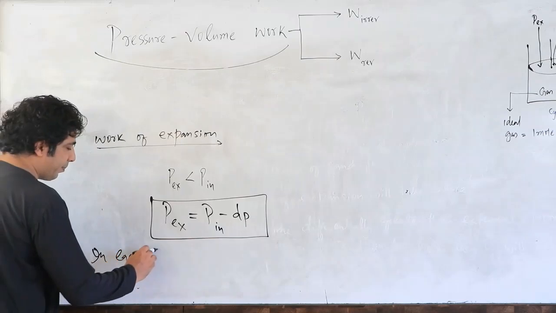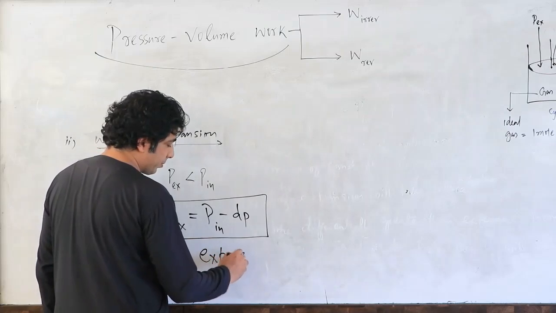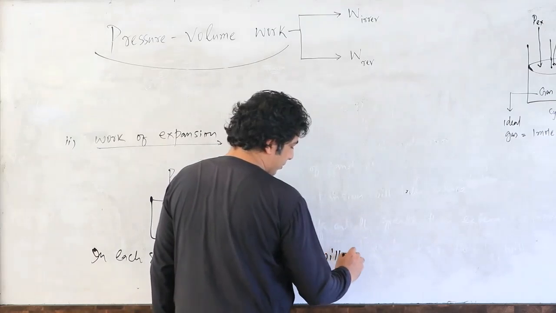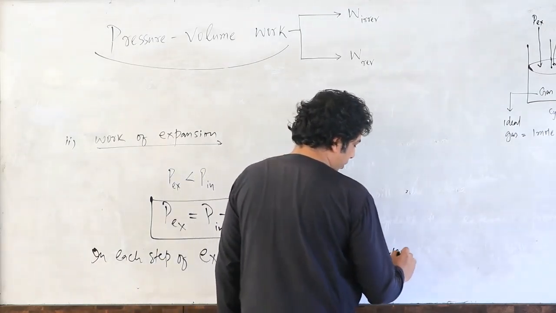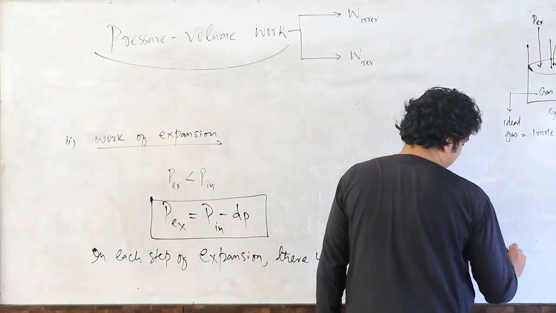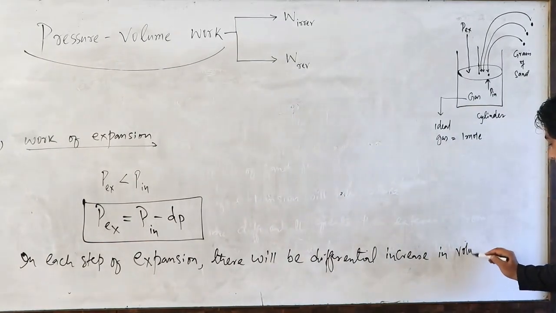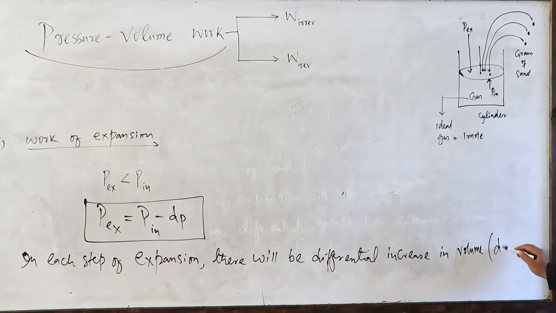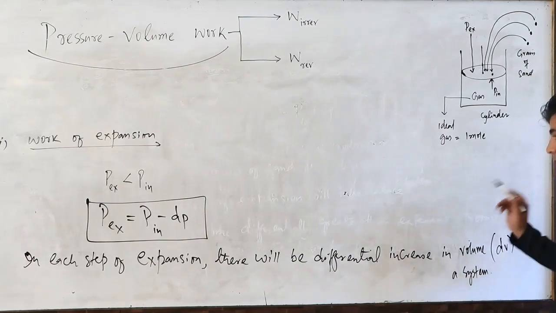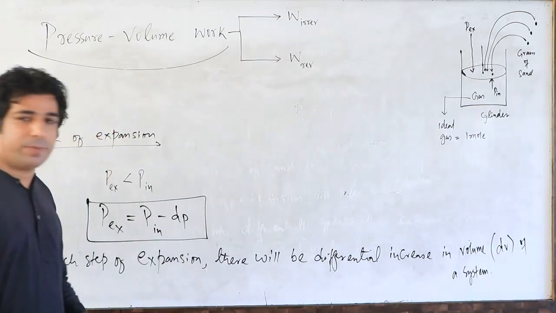And remember, in each step of expansion, there will be a differential increase in volume. So here the volume will increase, that is dV of a system. So my dear friends, I hope you have understood this particular thing. Please make note of this.